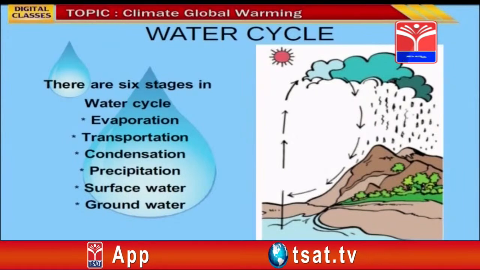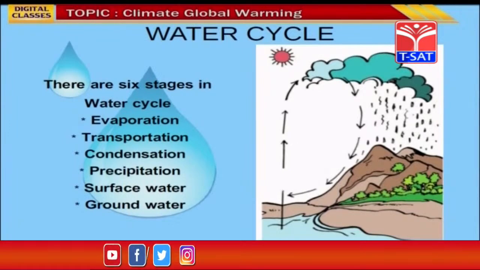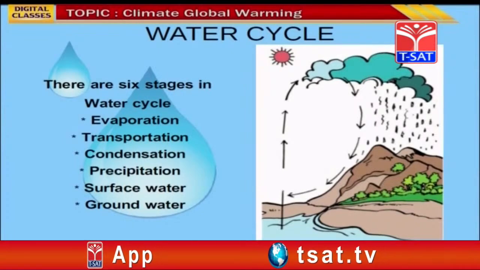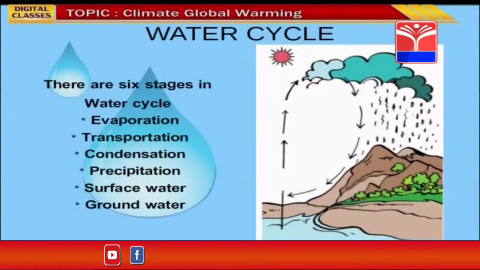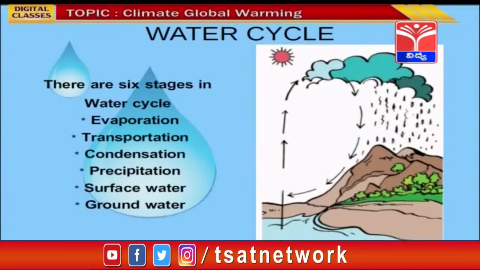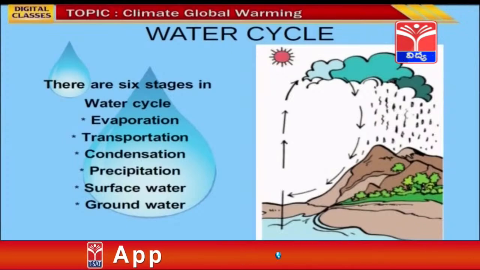Evaporation occurs on the surface of the water before reaching the clouds, and transportation is the process where water is transported in the form of water vapor from the water bodies to the clouds. And condensation is the process where the vapor is converted into tiny droplets in the clouds.